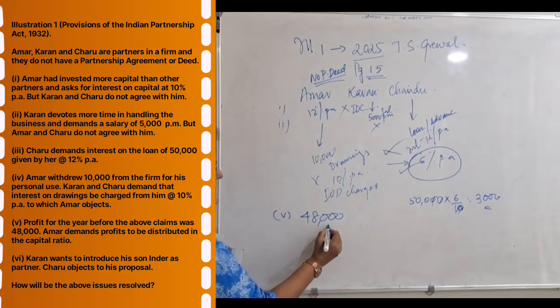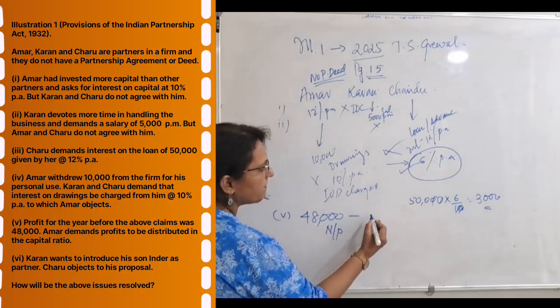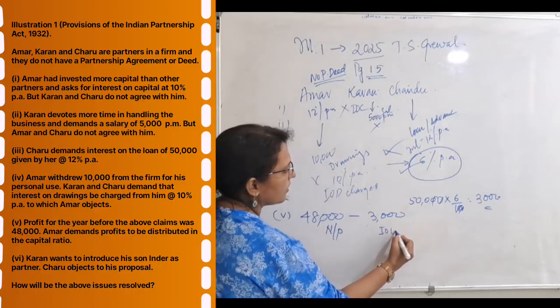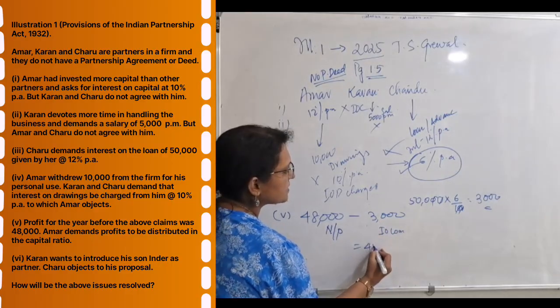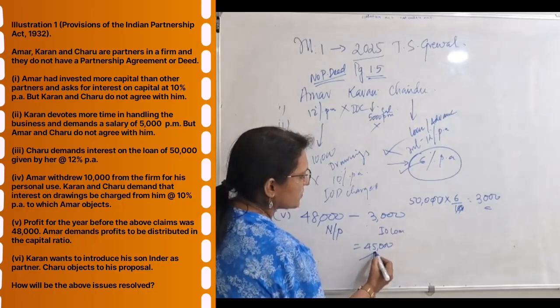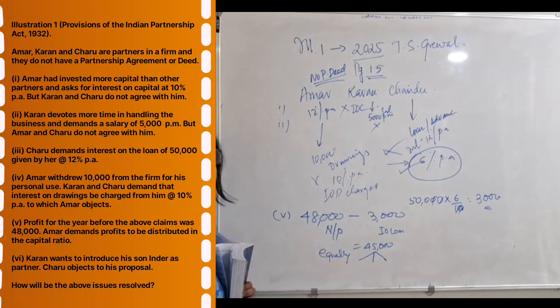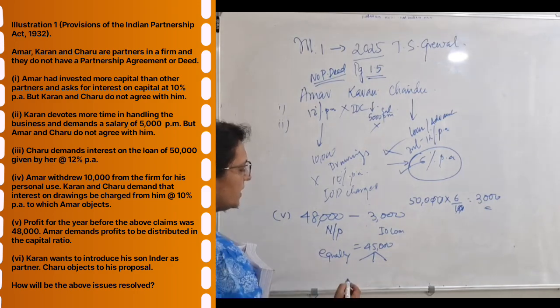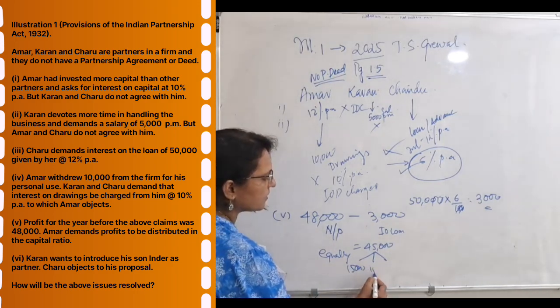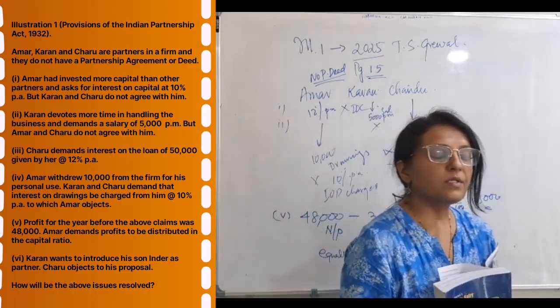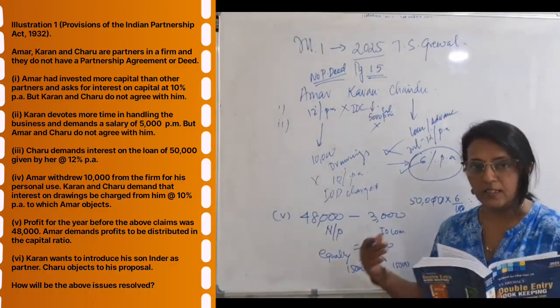So from this 48,000 net profit minus 3,000, which is the interest on loan, remaining is 45,000. This will be given equally. If there is no deed, this will be given equally. So each will get how much? 15,000, 15,000 and 15,000. It will not be given in capital ratio, it will be given equally.